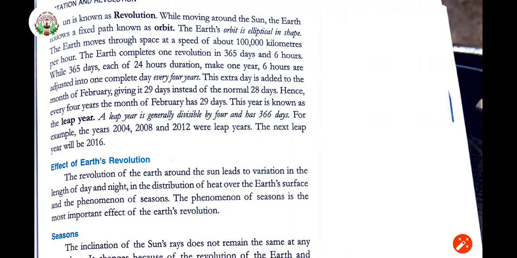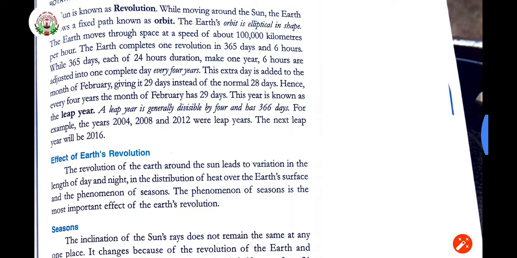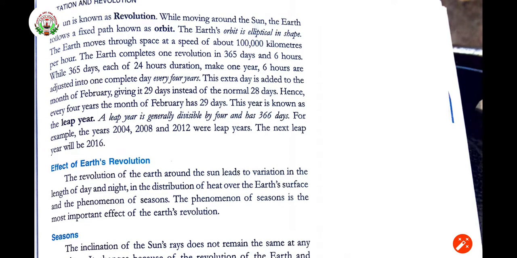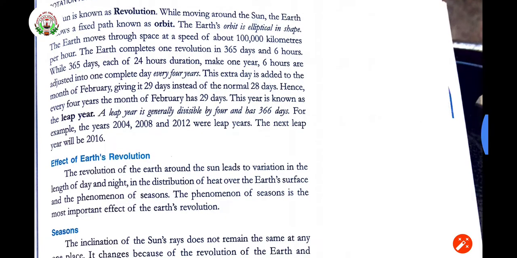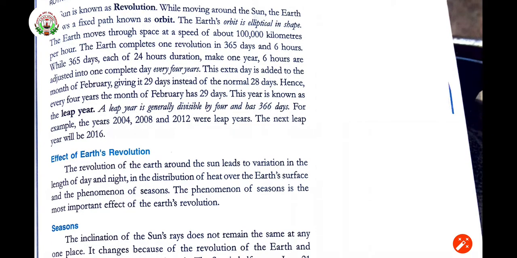Earth's orbit is elliptical in shape. The Earth moves through space at a speed of about 1 lakh kilometers per hour. Okay, per hour Earth is going to move 1 lakh kilometers. Earth completes one revolution in 365 days and 6 hours. When Earth completes 1 year, it takes one revolution in 365 days and 6 hours, while 365 days, each of 24-hour duration, make 1 year.